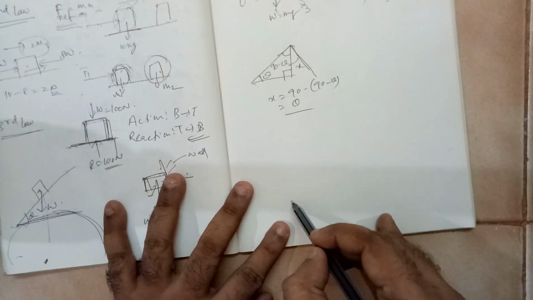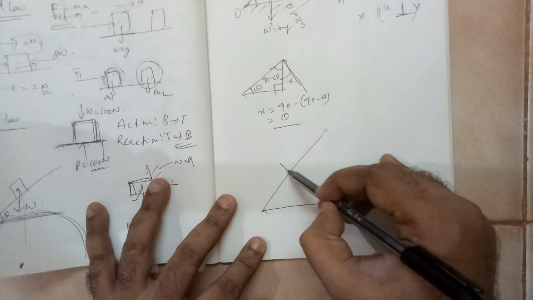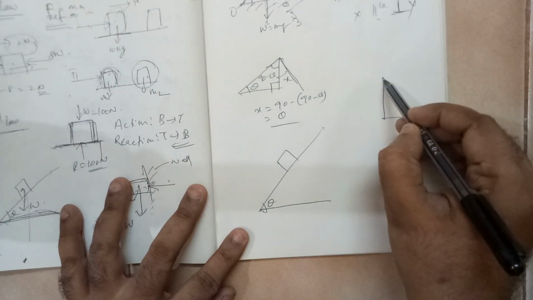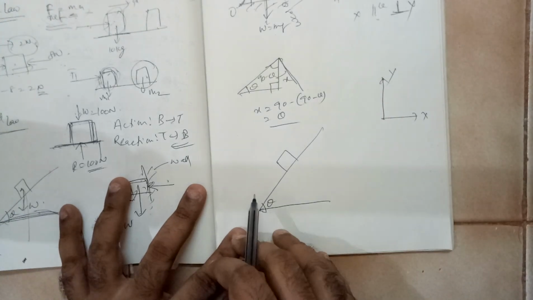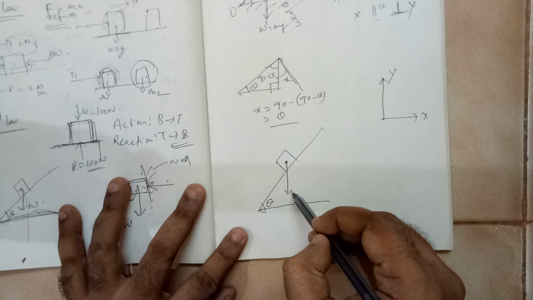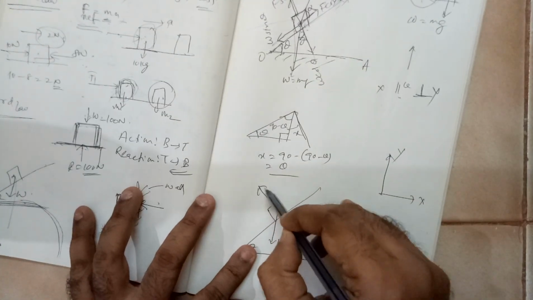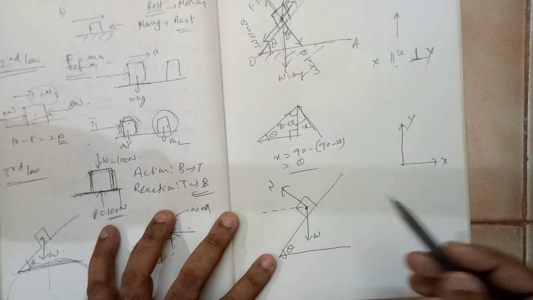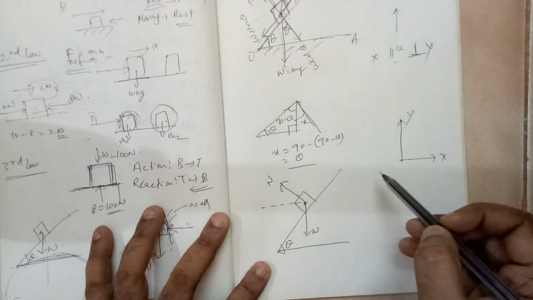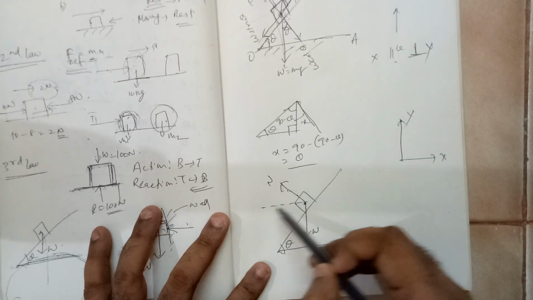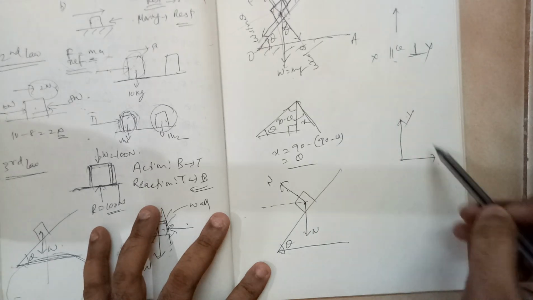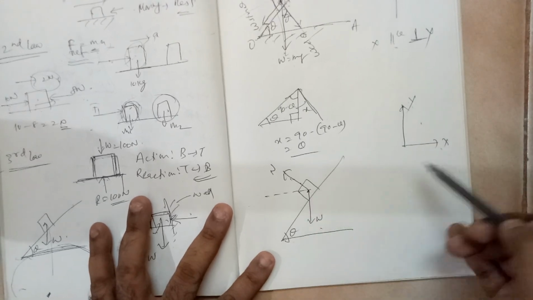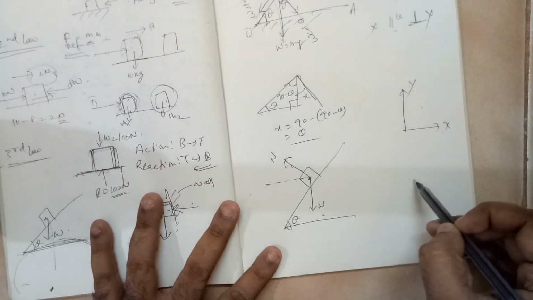So let us take another example, the same problem. We will take a block like this. This is making angle theta. Now we will resolve in this direction. X is like this, Y is like this. So here the weight is acting downward, and you have a normal acting like this. Here you need to identify this angle. Then you can resolve N in the x and the y direction, because here x and y are in this direction. No need to resolve W, because W already is in the y direction. It won't have an x component.